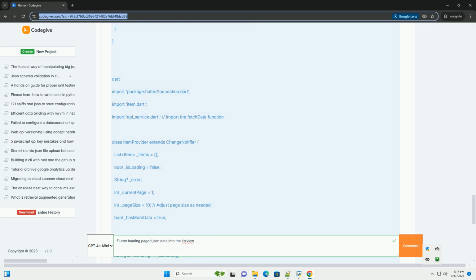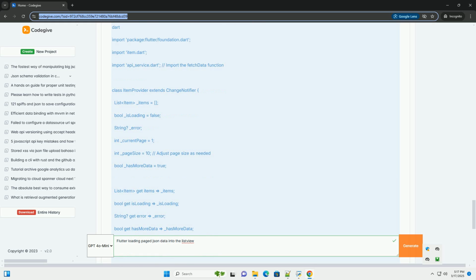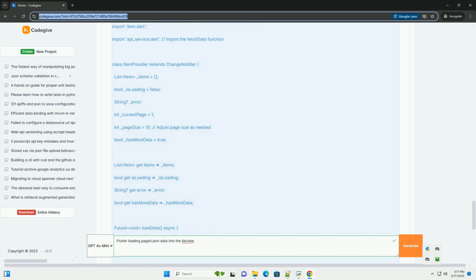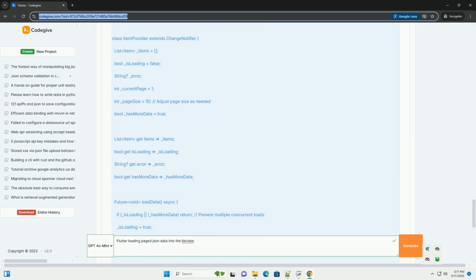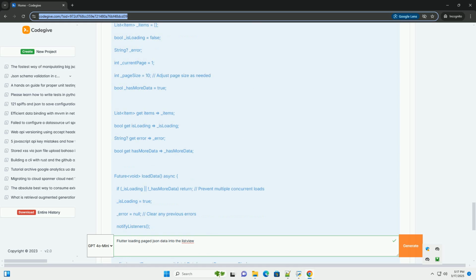1. Project setup and dependencies. First, create a new Flutter project. Then, add the HTTP package to your pubspec.yaml file under the dependencies section. Run flutter pub get in your terminal to fetch the dependencies.